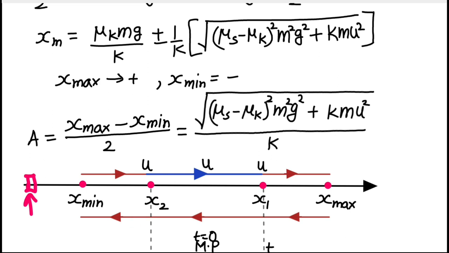From the start, what was happening was that initially the block will continue to move with the same velocity u from the start position, right? Not from here, but actually from here, from the point where the support was stopped for the first time.